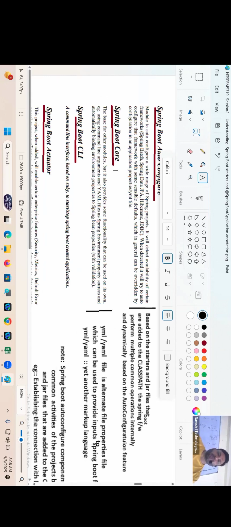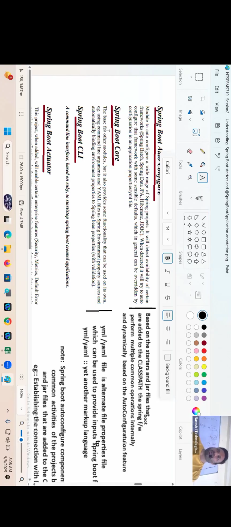Next, Spring Boot core. It is the base module for all modules. It will give basic things like creating containers, recognizing some properties files. Listen carefully. The application.properties file, you need not configure. That will be recognized automatically in every project. Taking command line arguments and putting them as values to Spring Beans will also happen internally. All these activities are taken care of by Spring Boot core.